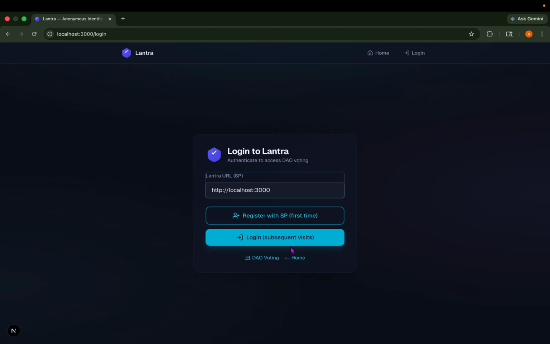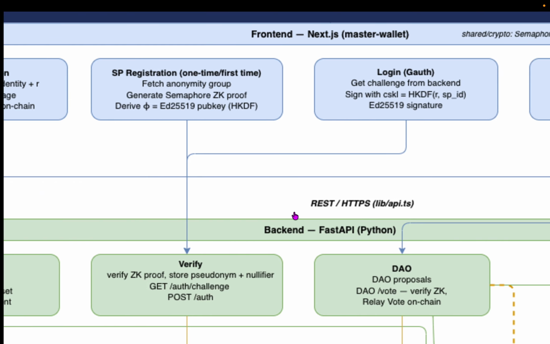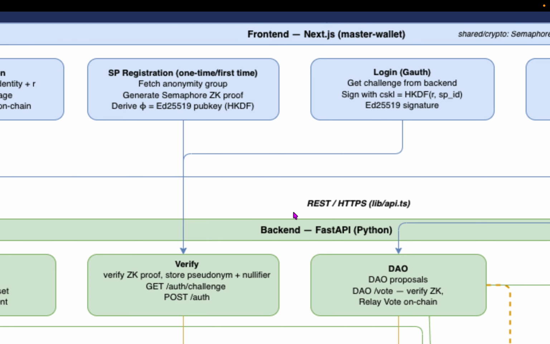Now I will log in. Registering with SP for the first time means that the front end fetches the full anonymity set from the registry contract, builds a Merkle group, and generates a ZK proof showing that my identity is a member of that group. At the same time, Lantra derives the site-specific pseudonym.